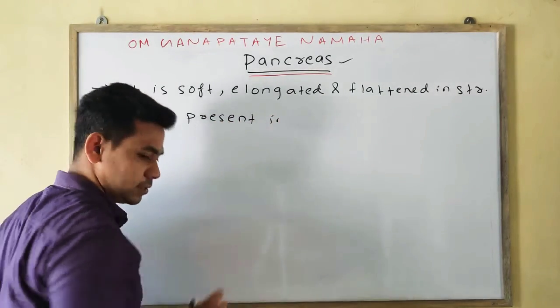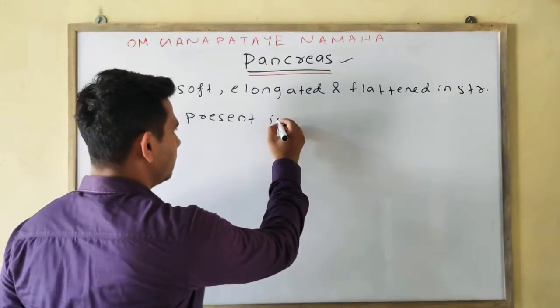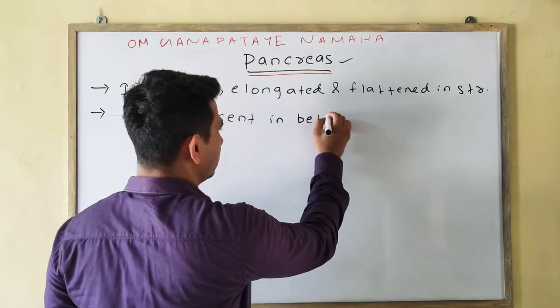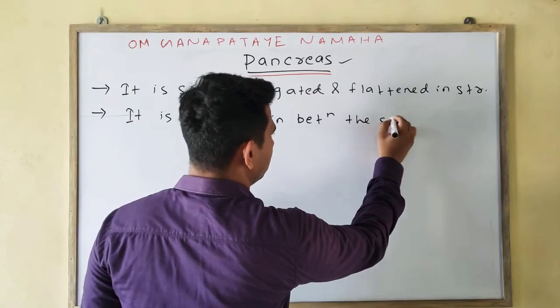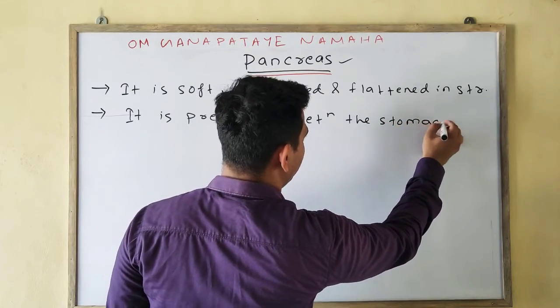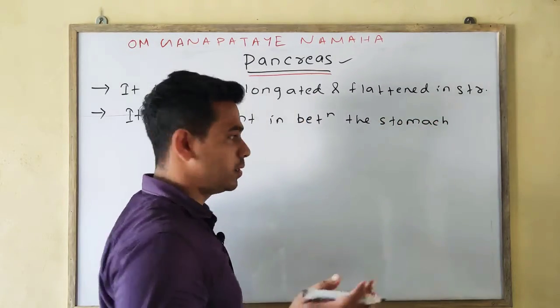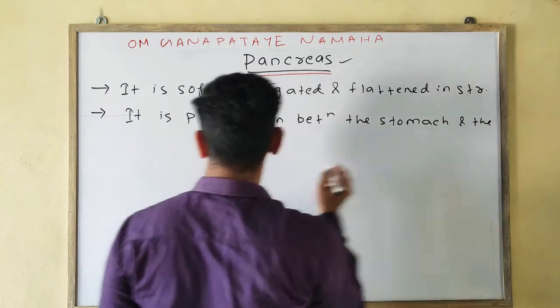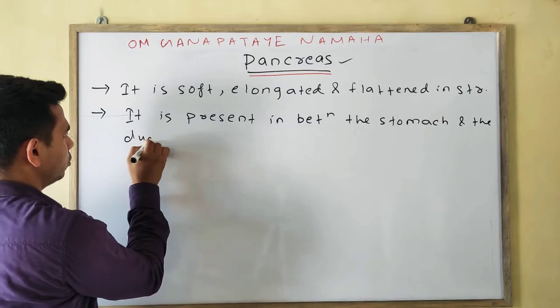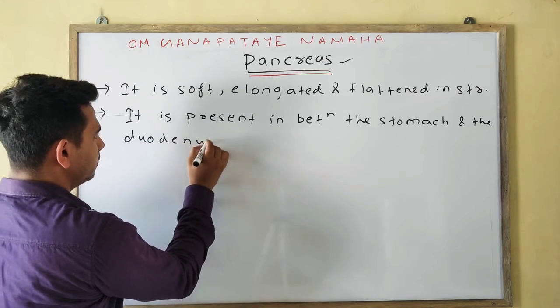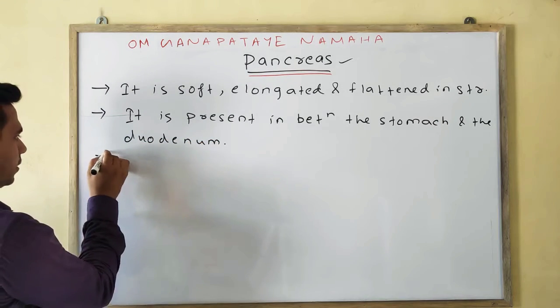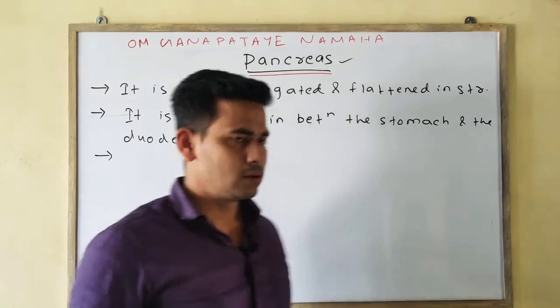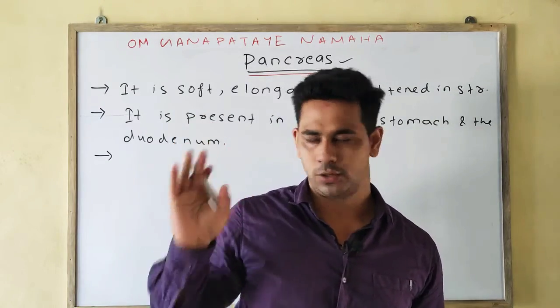You know already, stomach and duodenum, we have discussed all these portions. Third point, its location is in between the stomach and the duodenum.